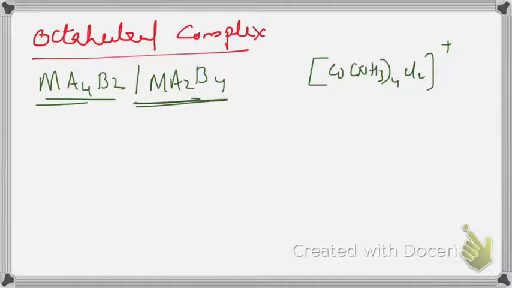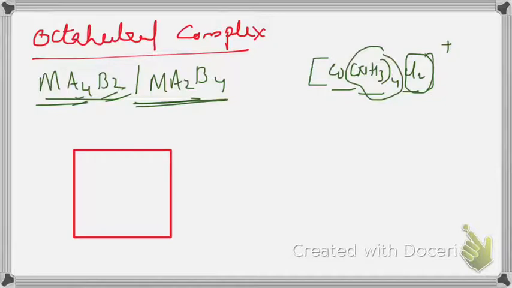The only condition is that one ligand is 4 in number and the other ligand is 2 in number, and all of them should be monodentate ligands. So you should have 6 monodentate ligands of 2 kinds, one kind in 4 number and the second kind in 2 number. Co(NH3)4Cl2, A4B2, is an example. How to draw?